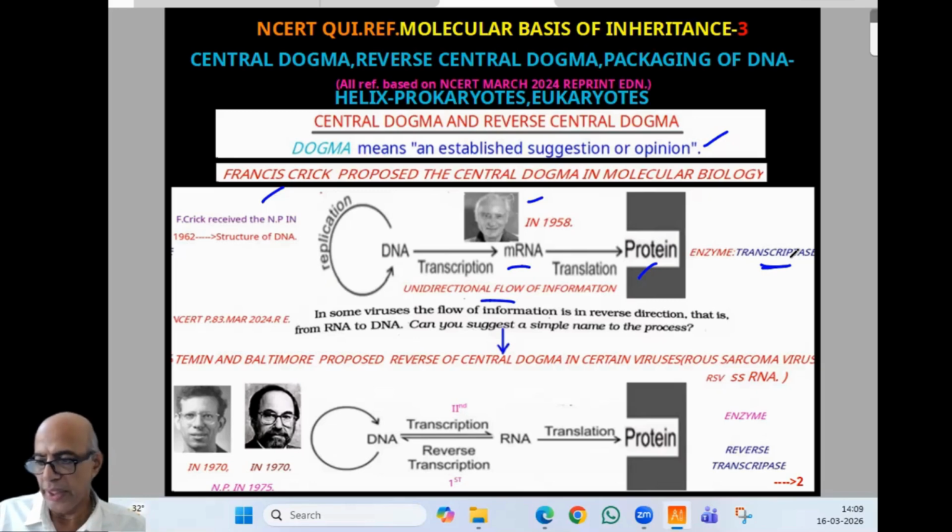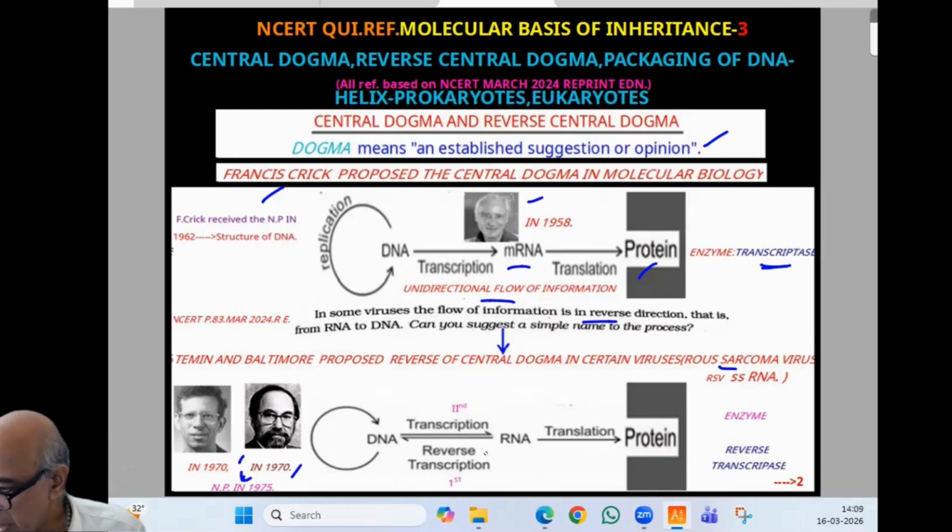Now, the reverse of it. In some viruses, the flow of information is in the reverse direction. Viruses only. That is from RNA to DNA. NCERT asks us a question: can you suggest a simple name for this process? That is what is known as reverse central dogma, which is why an arrow is given there. It is connected with two famous scientists, Temin and Baltimore, and with the Rous sarcoma virus, RSV, having single-stranded RNA. The photograph you can find there, 1970. Both proposed it, and in 1975 they received the Nobel Prize.